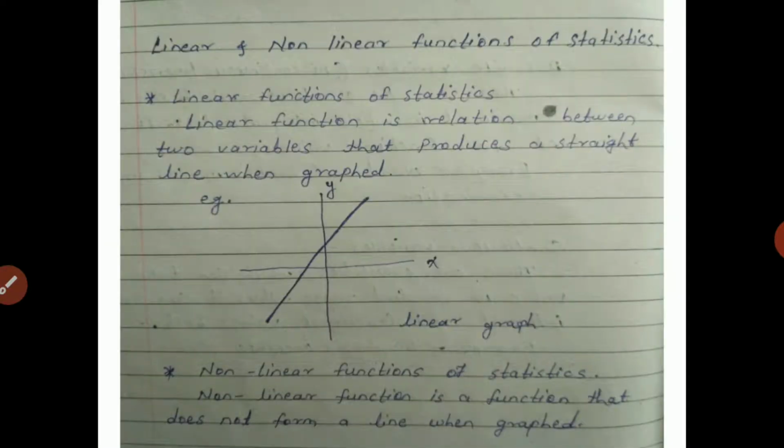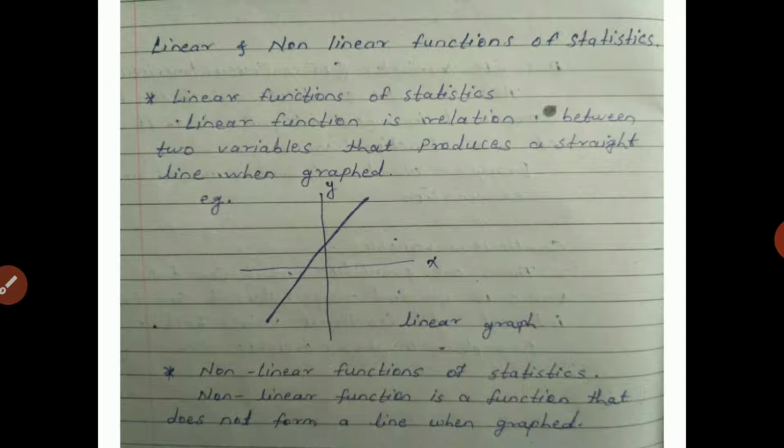So let's see the next, that is linear and non-linear functions of statistics. Let's see the linear functions of statistics. A linear function is a relation between two variables that produces a straight line when graphed. So in case of linear functions of statistics, it is nothing but the relation between two variables. When we produce a graph of those variables, it always produces a straight line. It is called a linear graph.